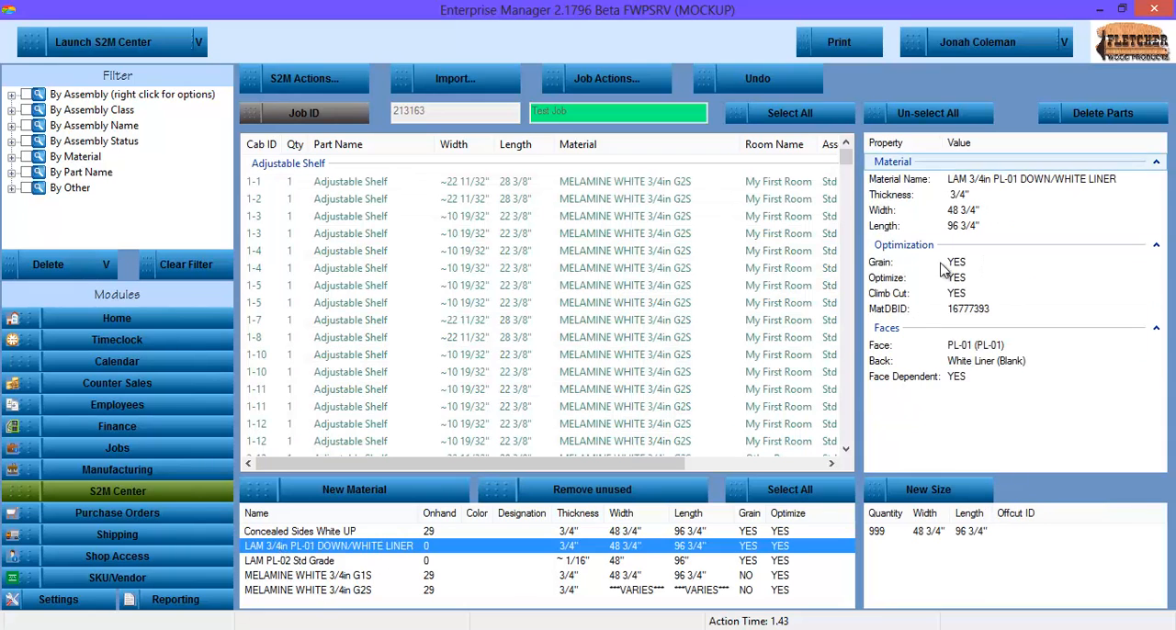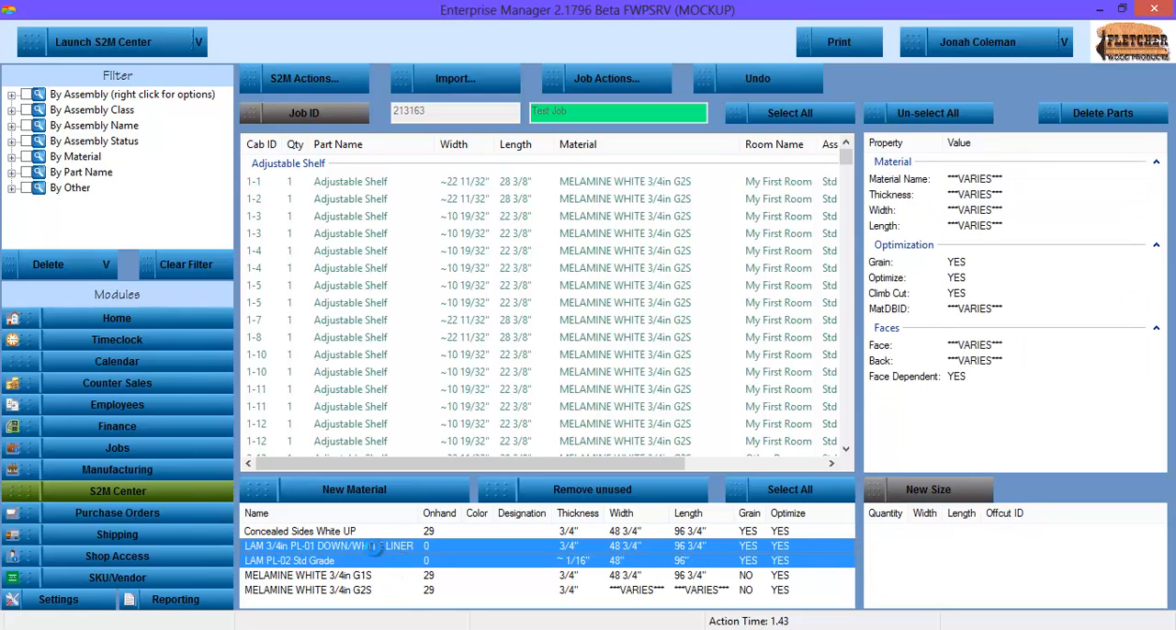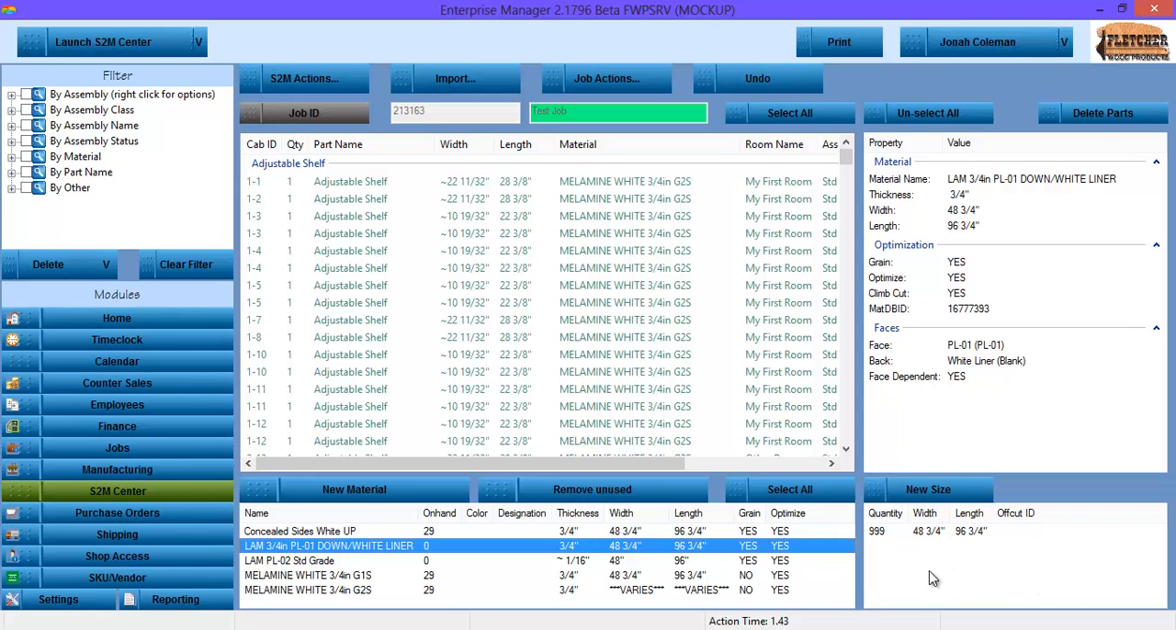Same's true for materials. I got a list of materials down here. I can change whatever properties I want about them. I can multi-select and change multiple at once. I can also add new sizes right here.